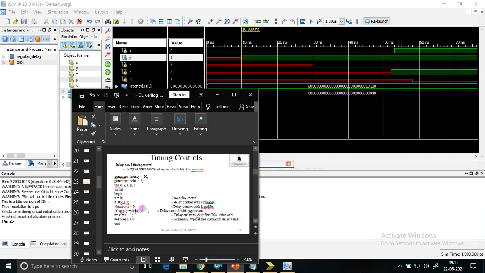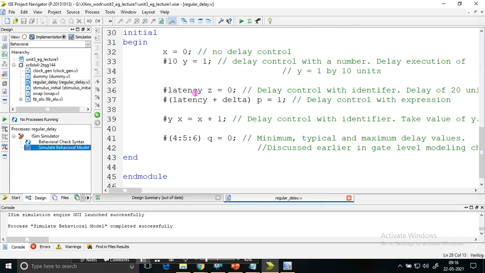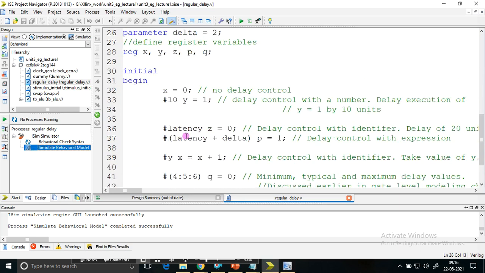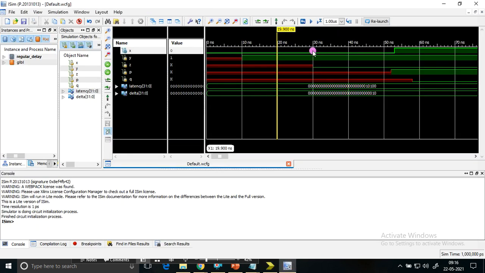Next in my code, Z equal to 0 after latency amount of time. Latency is 20 time units. So where is 20 time units? At 20 plus this 10, because in the code 10 time units would have already passed, plus latency defined as 20, 10 plus 20 is 30 time units. Z should be 0, that is what we check. At 30 time units you can see here Z is changing its value to 0.